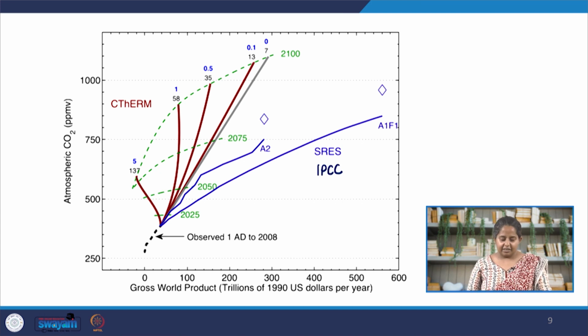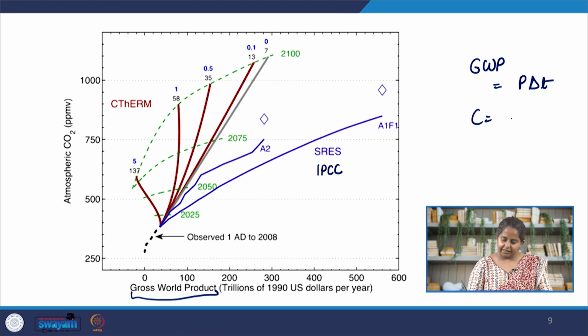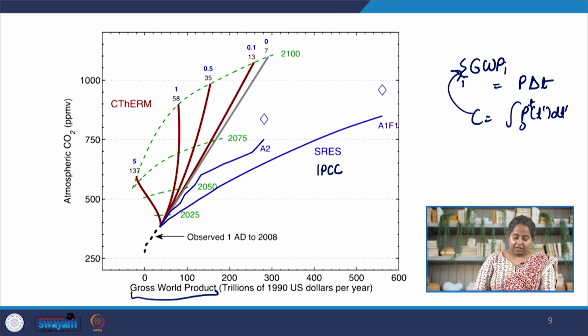Now let's see how the C-therm model compares with the IPCC SRES model. The IPCC SRES model says we can continue increasing the gross world product, GWP. Remember, gross world product GWP is basically productivity times one year, P times delta T. And remember, wealth is basically the integration of P from 0 to T, or it can also be written as the summation of GWP over many years. So basically GWP is productivity, and what the IPCC model says is that we can continue increasing productivity.